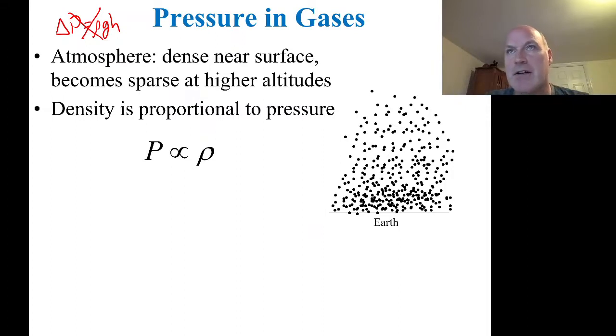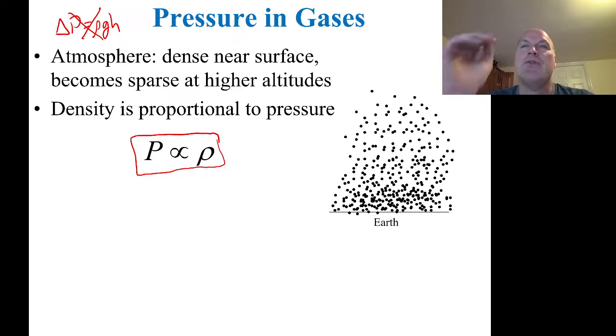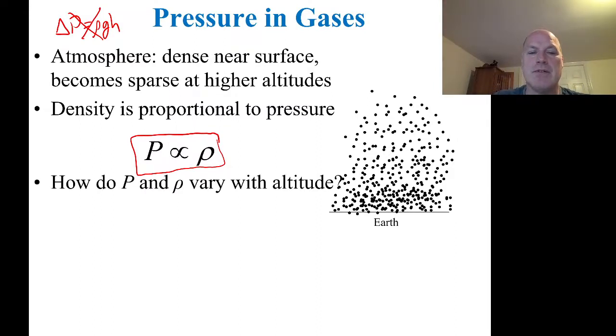So the picture over here depicts that the pressure is higher down below, and it's very fluffy, less dense up above. So an important rule is that the pressure is proportional to the density in gases. Well, that's a pretty cool observation. So if you double the density, you double the pressure. That's a very important rule, and it's very often forgotten. You forget that relationship.